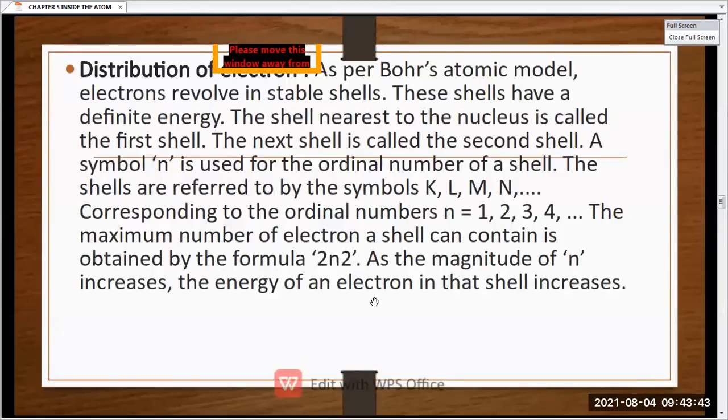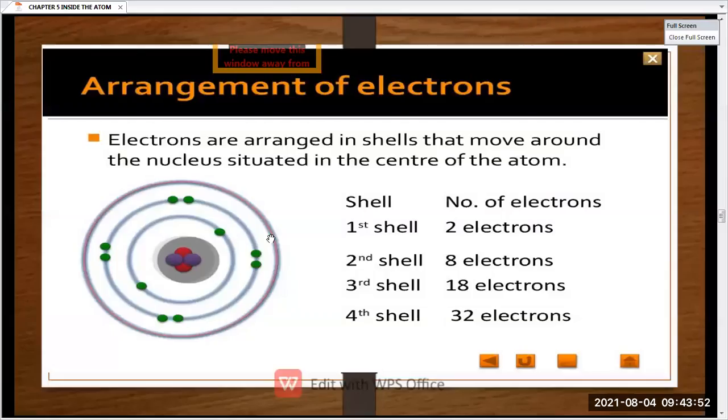Okay, according to Bohr's model, now we can say that there were 4 shells in the nucleus. यहाँ पे आपने पीछे देखा था कि see, here you can see this is the protons, this is the neutrons, this is the nucleus, and electrons are revolving around the shell. तो जो न्यूक्लियस के बाद में जो फर्स्ट शेल आता है, that is known as K shell, L shell, M shell, N shell. तो जो न्यूक्लियस के बाद वाला शेल आता है, that is your first shell. फिर this will be your second shell and this will be your third shell. और उसके बाद अगर कोई शेल रहेगा तो that will be your fifth shell. Okay.